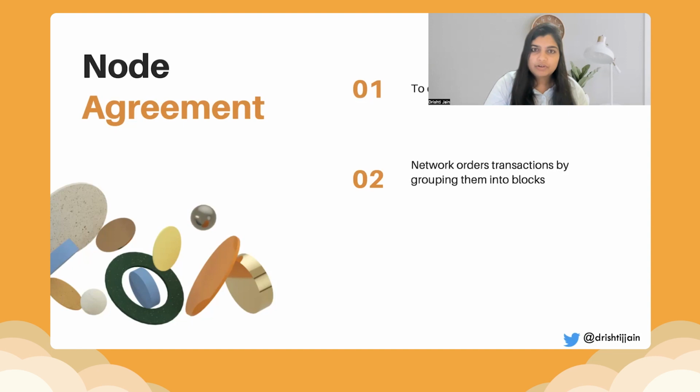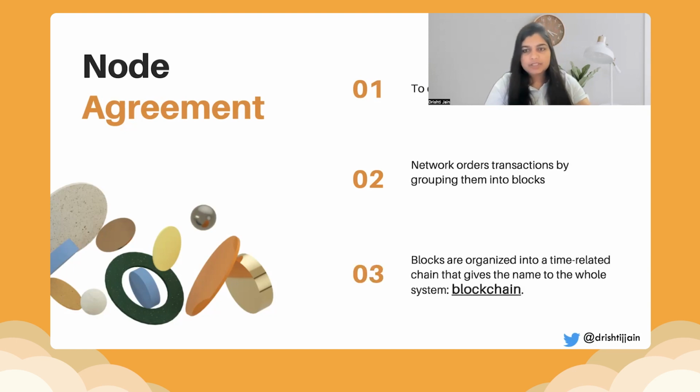And preventing fraud is a key part of blockchain, which is why it is being called the future technology. The second one being networks order transactions by grouping them into blocks. So the blockchain that we saw, the data part of it is a group of transactions. So there are millions of transactions that happen in each of the blockchains. All of these transactions, which are happening at the same time, can be grouped into a block.